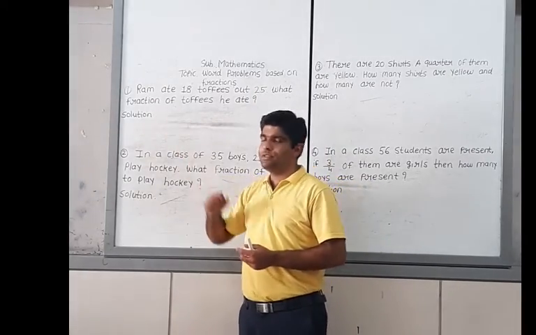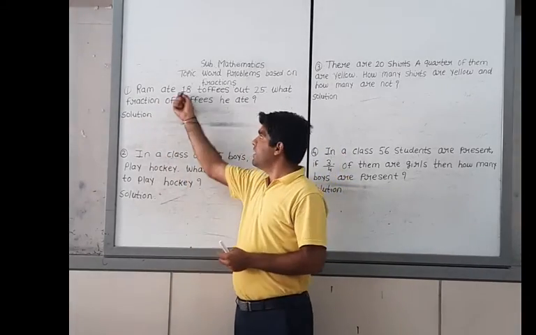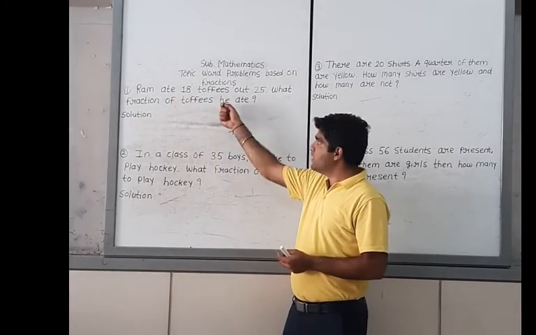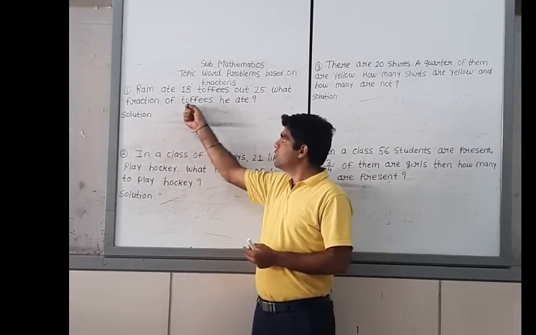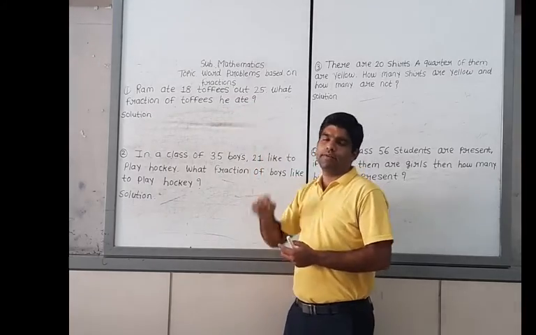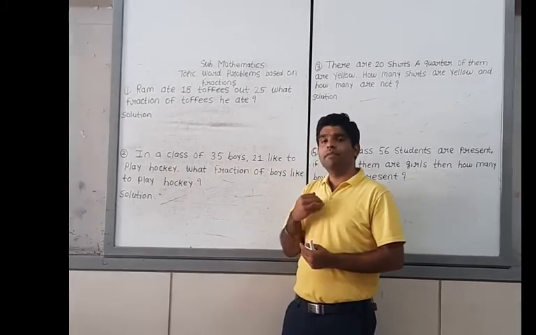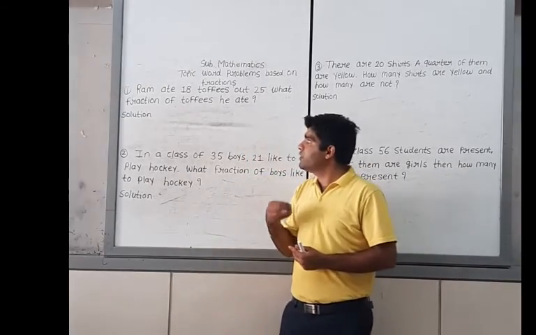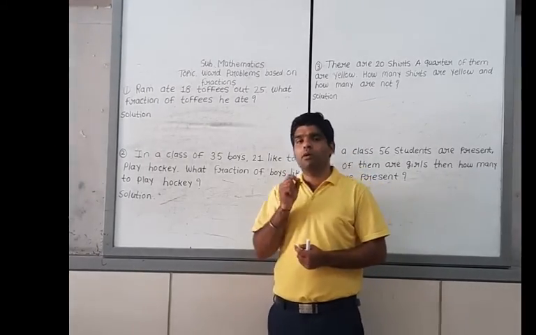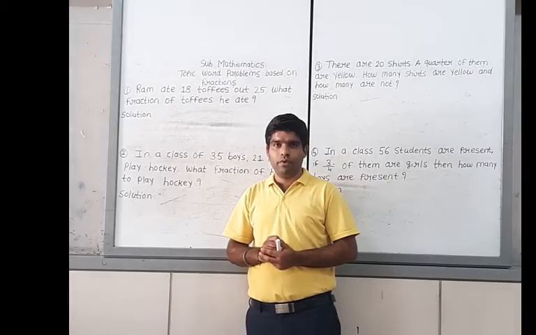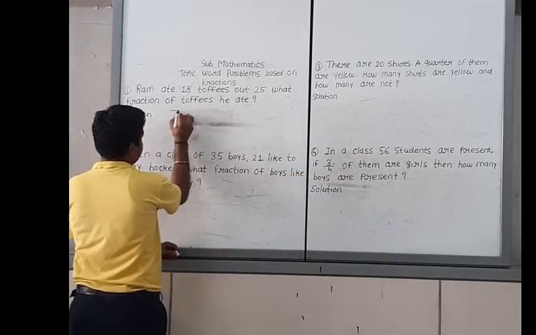Now the first example is what? First of all, read the example carefully. Ram ate 18 toffees out of 25. What is the fraction of toffees he ate? Now see, Ram ate 18 toffees out of the 25. It means that the total number of toffees is 25.